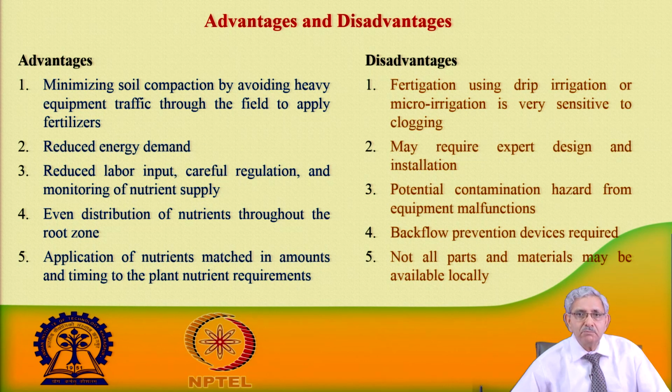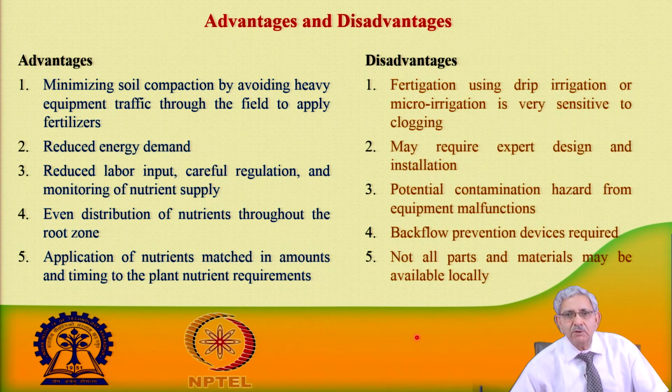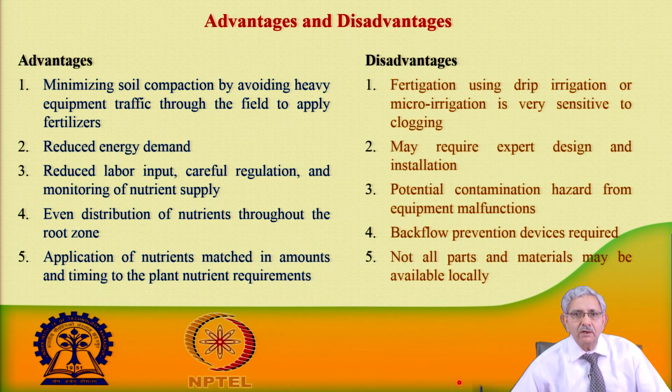Not all the parts may be available locally. In India, this used to be a problem earlier, but slowly the benefits of the fertigation system and the micro irrigation system are being realized. Quite a good number of companies as well as dealers are now available at the block level. So, this is not a serious issue for implementing a micro irrigation system.